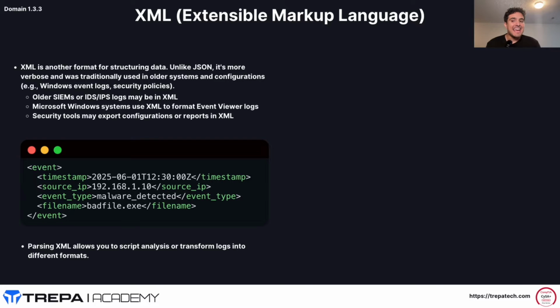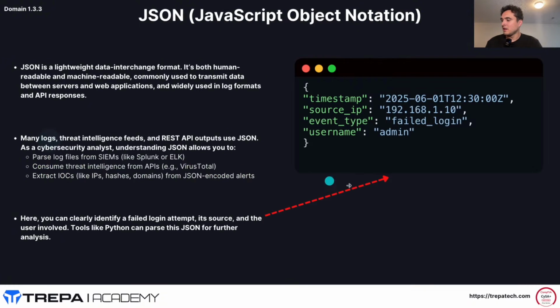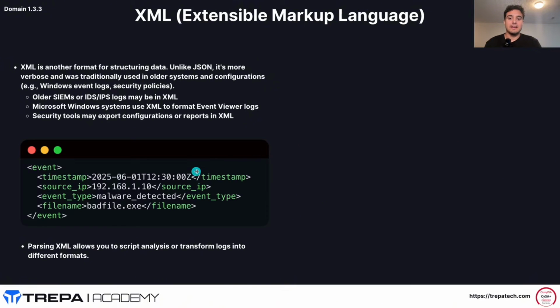At the end of the day, if we compare these two, right? Timestamp, source IP, event type, username, and then XML has the same thing. It's just another way for you to look at data. So older systems may use XML. Some modern systems still use XML. I'm from a networking background, and in network automation, XML is still used.